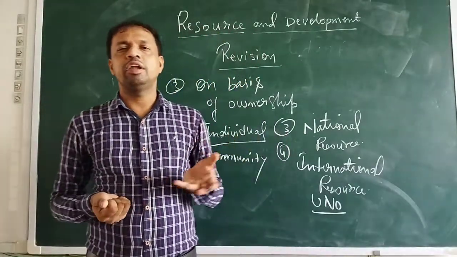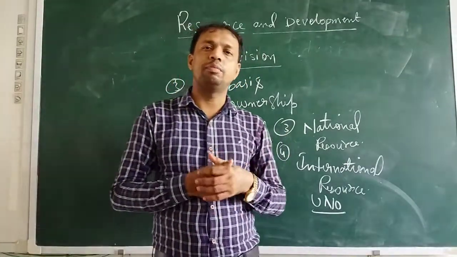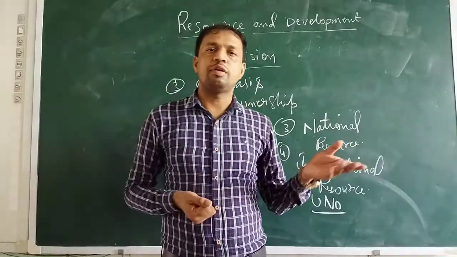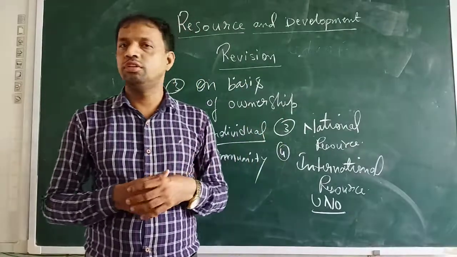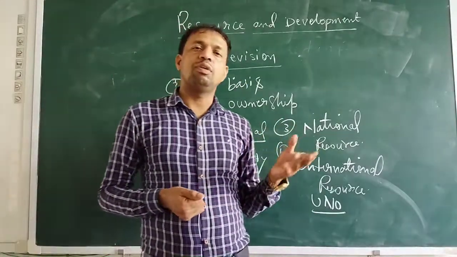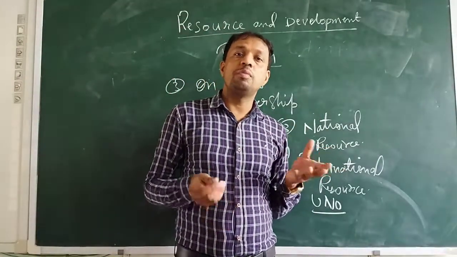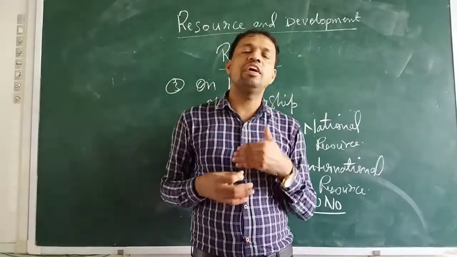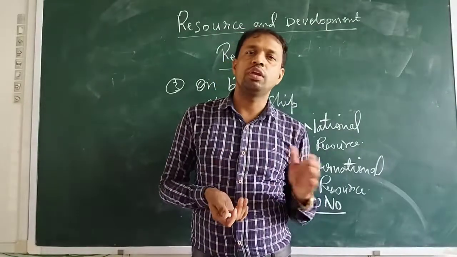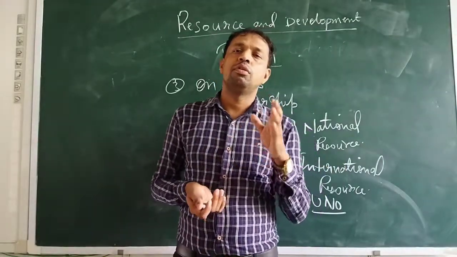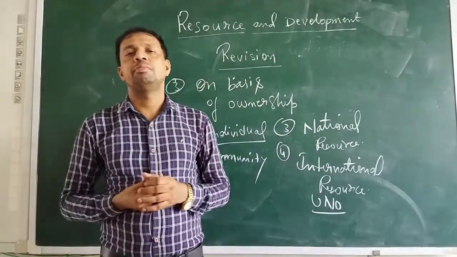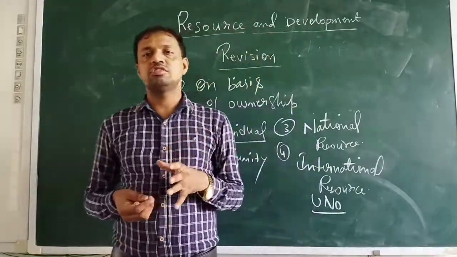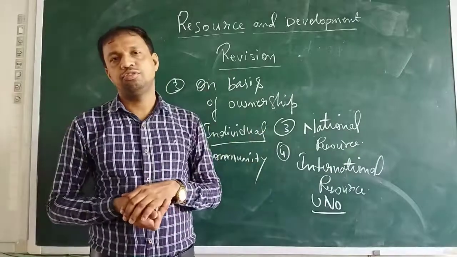One example: India has got permission from the UNO to extract manganese from the Pacific Ocean beyond the Indian Ocean. There are various places which come under controversy, so the UNO declares such areas international resources. No country can claim ownership of them.